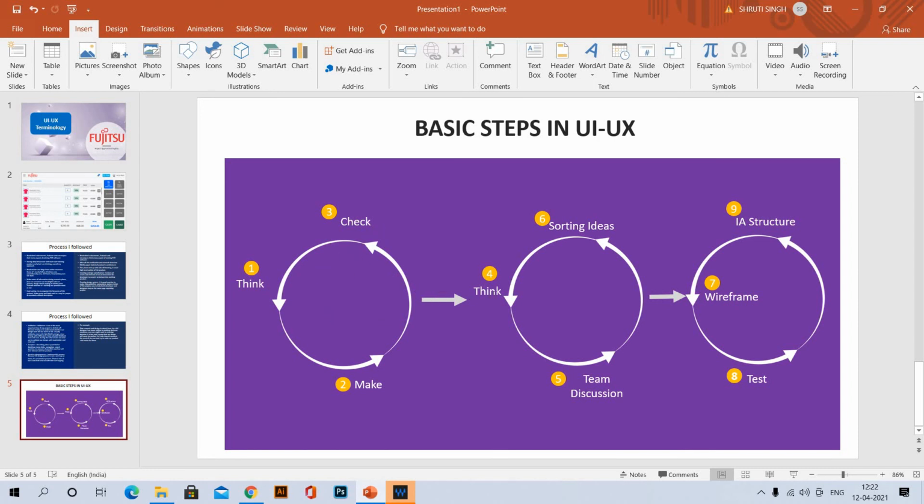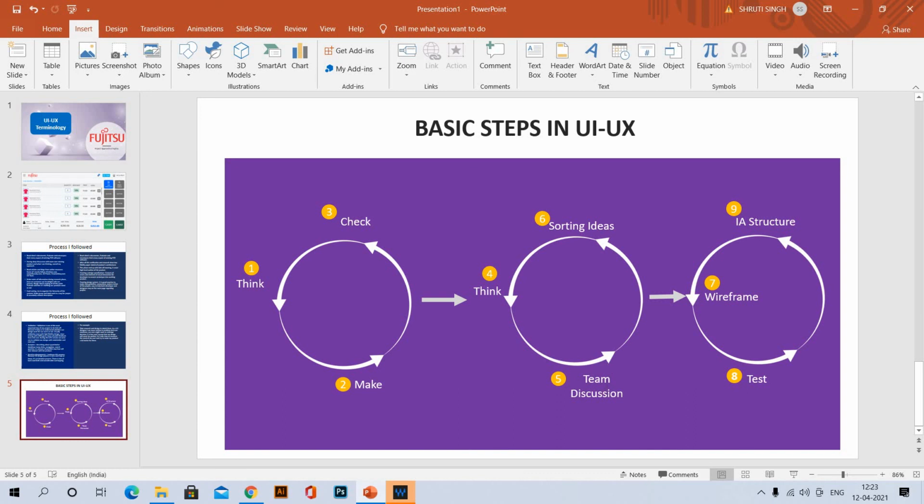Again then we jump to this area here, and the check starts from think. Again we need to think whether whatever we have checked is correct or not. So thinking is a very important factor. We should think in the right direction.